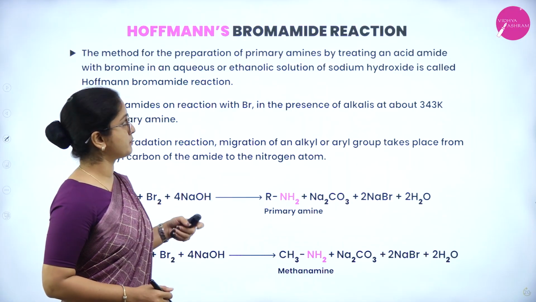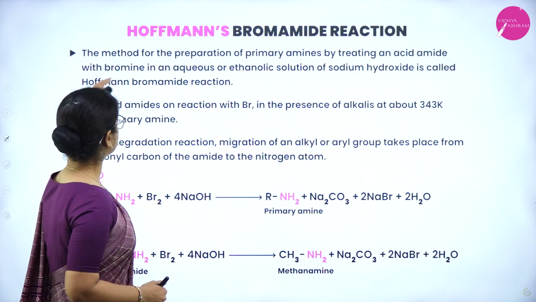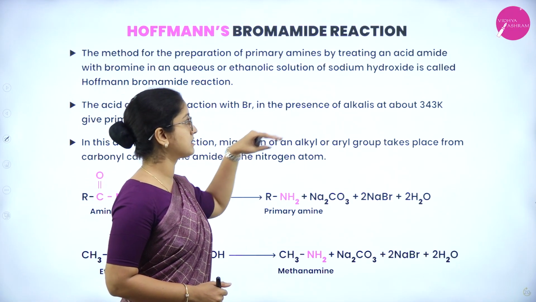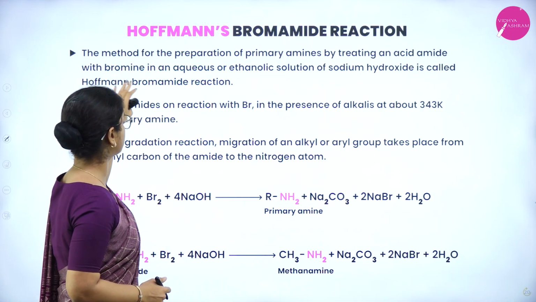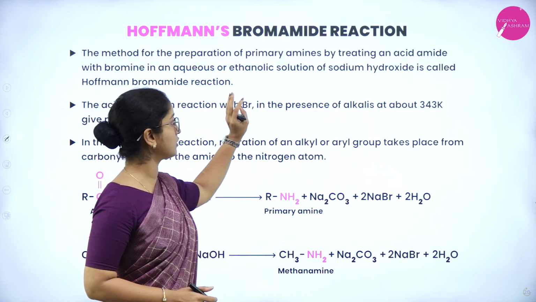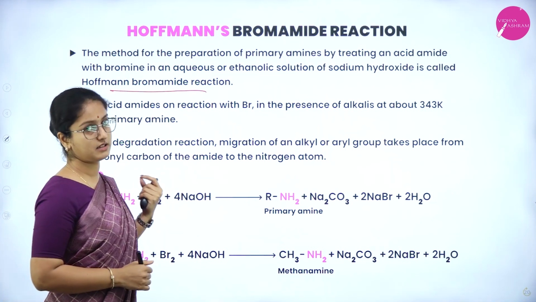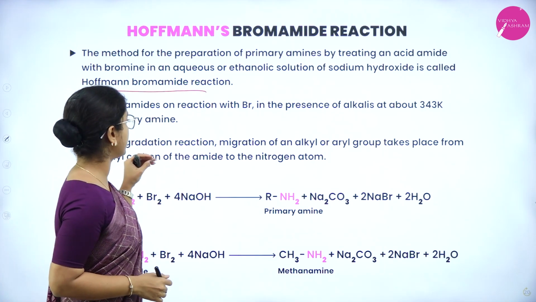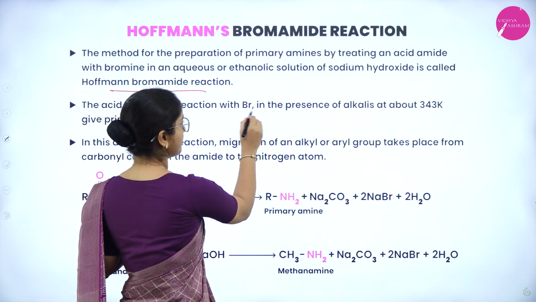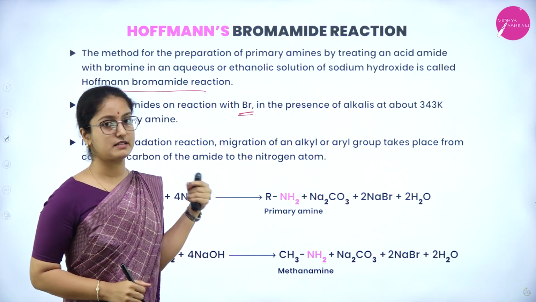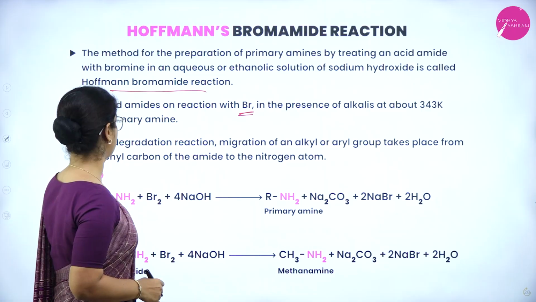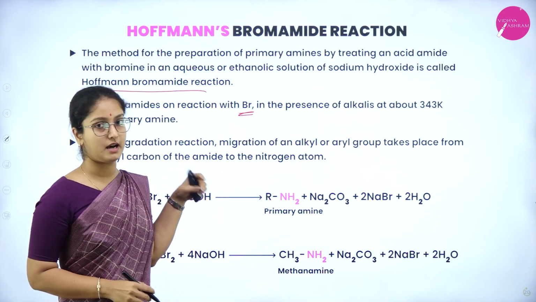Next is Hoffmann bromamide reaction. The method for the preparation of primary amines by treating an acid amide with bromine in an aqueous or ethanolic solution of sodium hydroxide is called Hoffmann bromamide reaction. The acid amides on reaction with bromine in the presence of alkalis at about 343 Kelvin give primary amine.